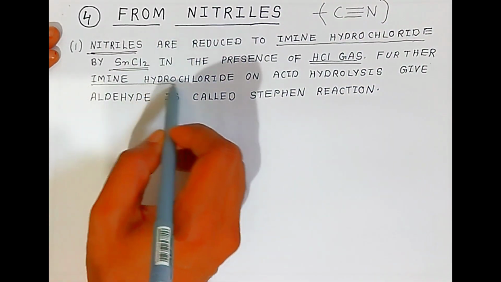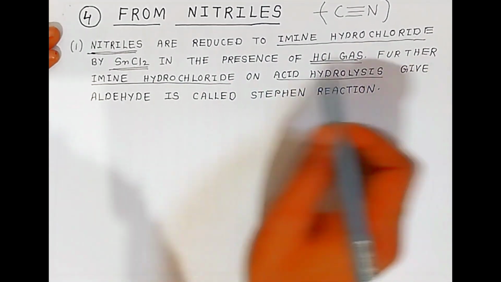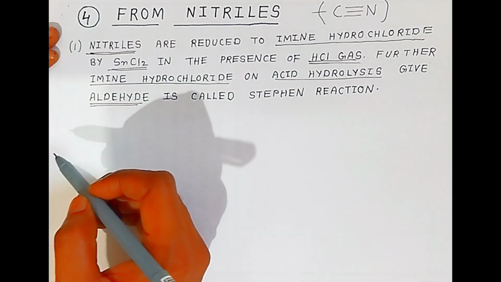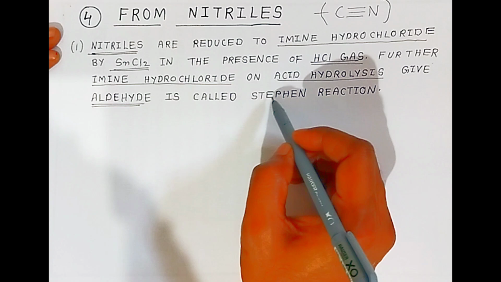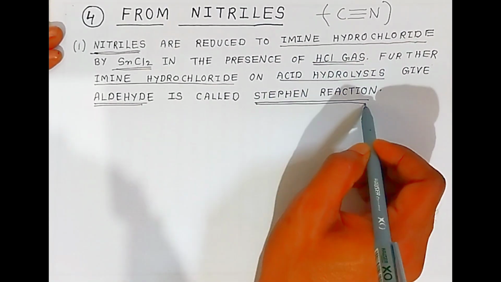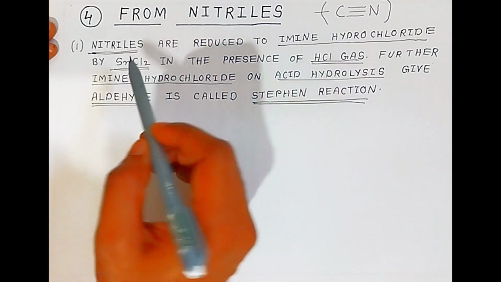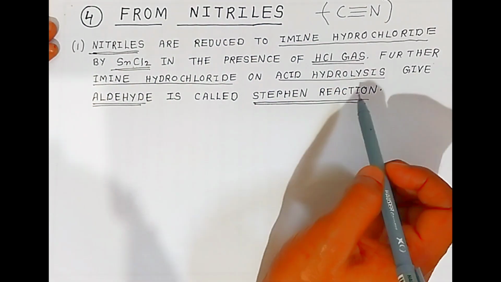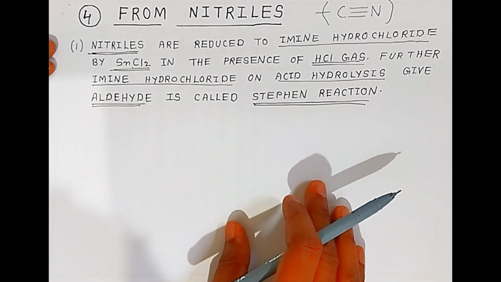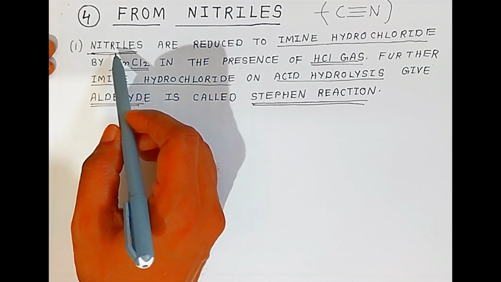This imine hydrochloride on acid hydrolysis gives you aldehyde. This was discovered by the scientist Stephen, that is why it is called Stephen reaction. In examination sometimes they may ask what is the Stephen reaction. The reduction of nitriles by using stannous chloride in presence of HCl gas is called Stephen reaction. First I am taking a general reaction of nitriles.